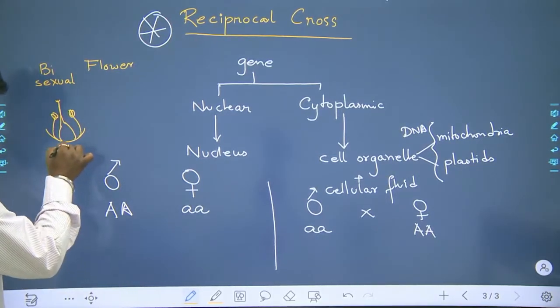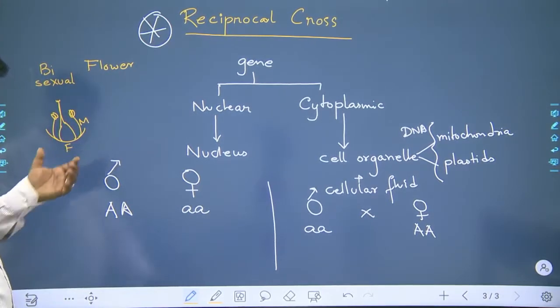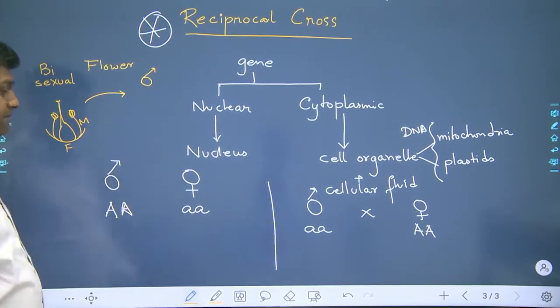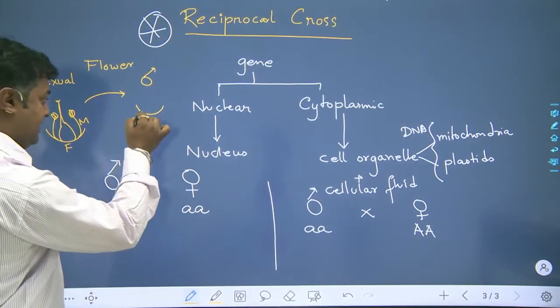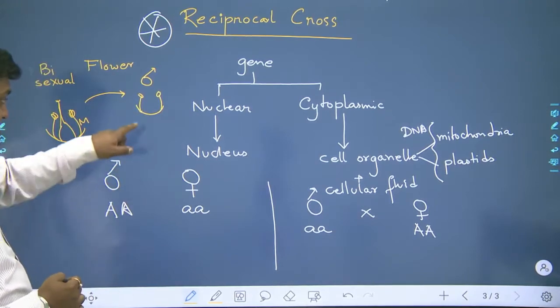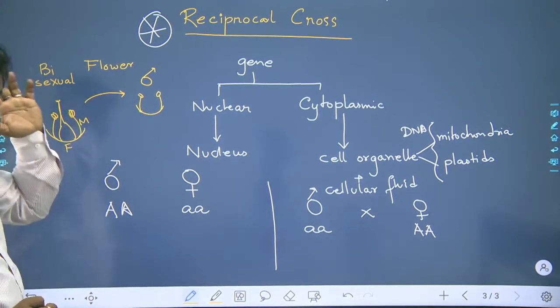This is the female part and this is the male part. When I make this a male flower, I only use the stamen part, and I will not use the ovary part, so I can just cut it off.